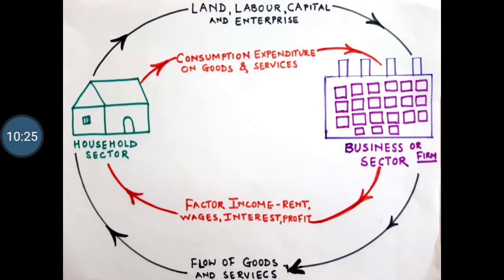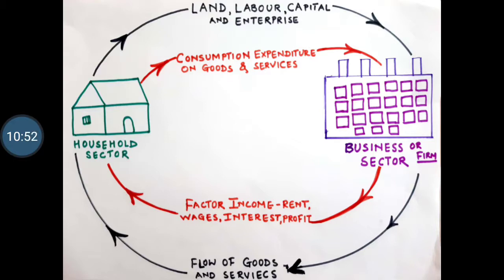It's written as land, labor, capital and enterprise. That means household sectors are the owners of factors of production. What are the factors of production? Land, labor, capital and enterprise. These factors of production are given to the business sector. So the arrow shows you it goes from the household sector to the business sector.